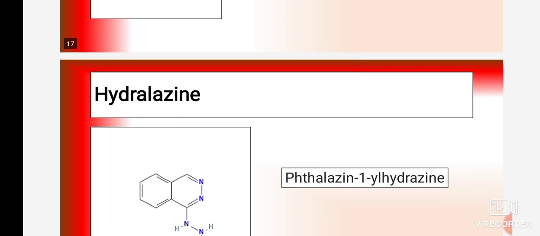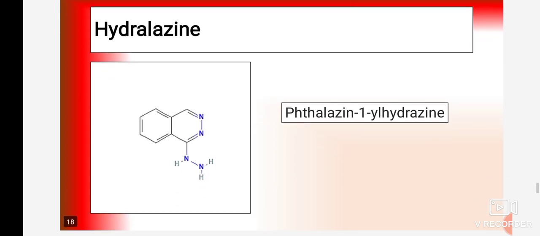And whatever hydralazine drug is there, which is a vasodilator used in hypertension treatment to decrease the blood pressure, is a phthalazine derivative. That hydralazine drug also has a similar structure to that of phthalazine, but the change is the presence of hydrazine.